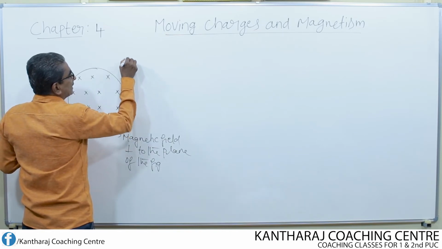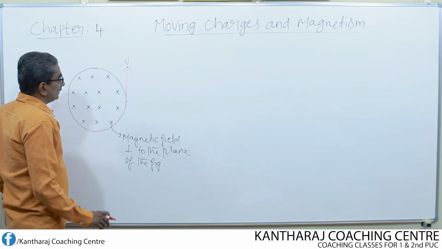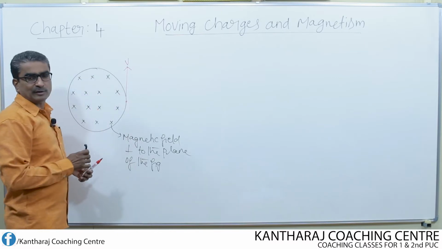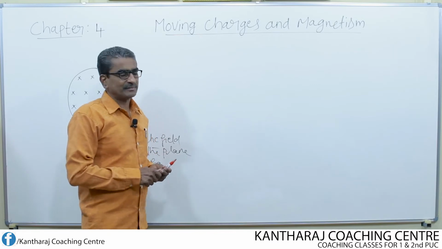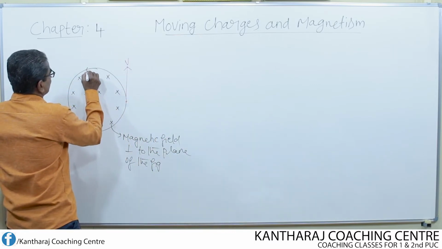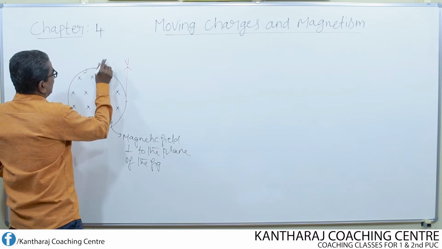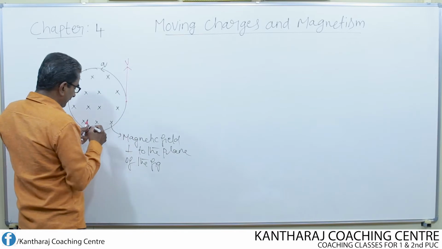This is the direction of velocity, which means direction of motion. For any particle which is undergoing uniform circular motion, a centripetal force always acts on it. So charge Q is describing a circular path. It enters with a velocity v.